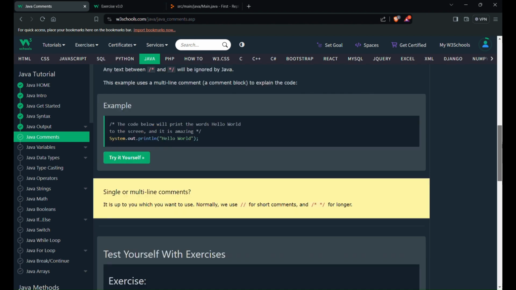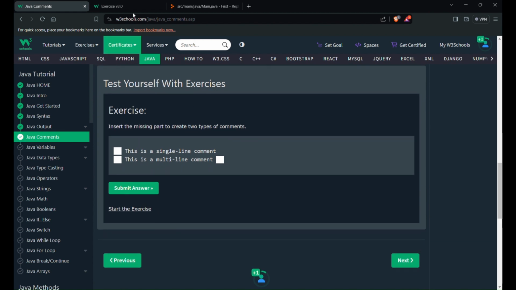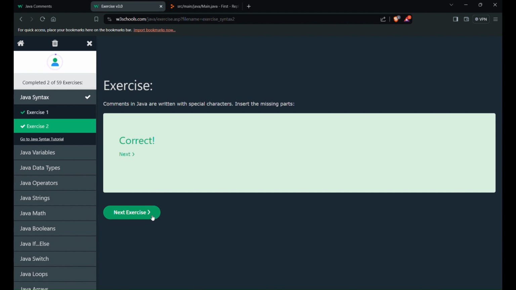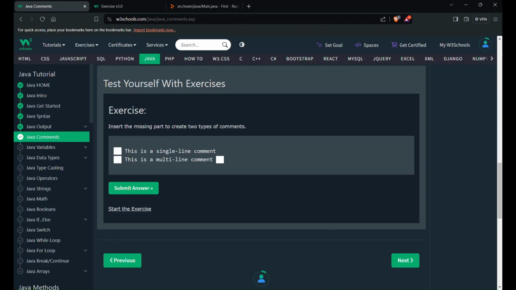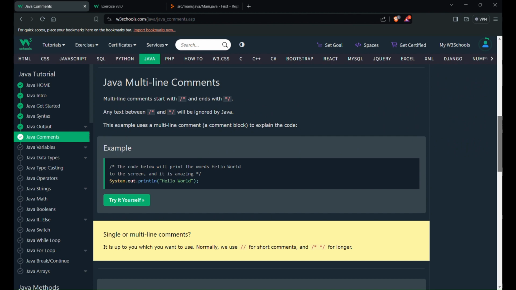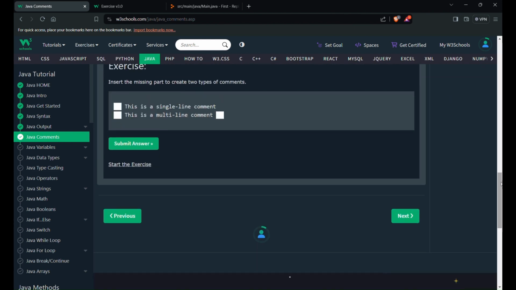So I think we have one exercise here. Comments in Java are written with special characters inside the missing part. So this is a single line comment. A single line comment will be slash slash. A multi-line comment will be slash asterisk and asterisk slash. Let's submit the answer. It's correct. So we have completed this exercise. There are two types of comments, single and multi-line, and single is slash slash and multi-line is slash asterisk and asterisk slash. So this is also completed.